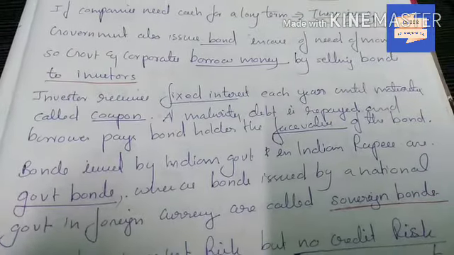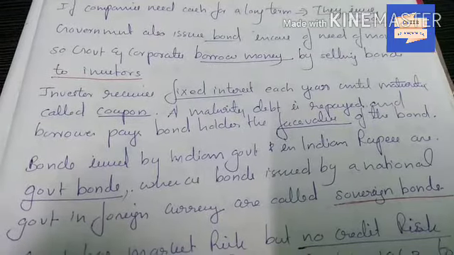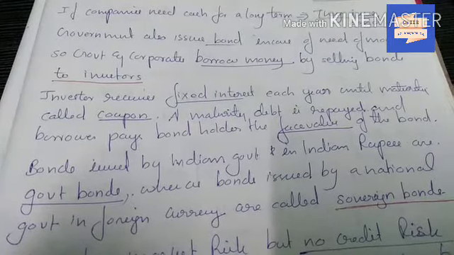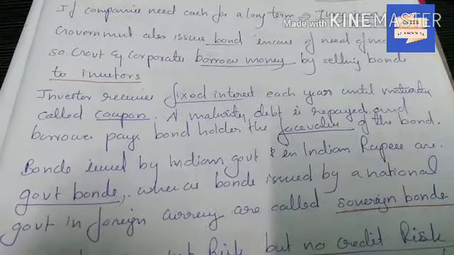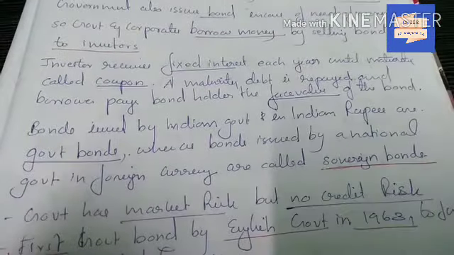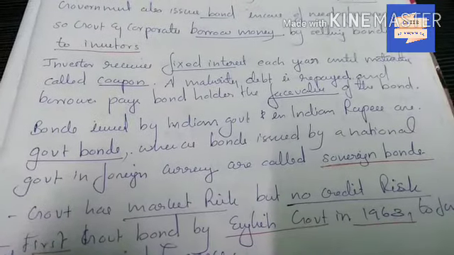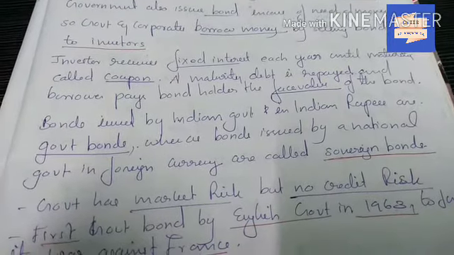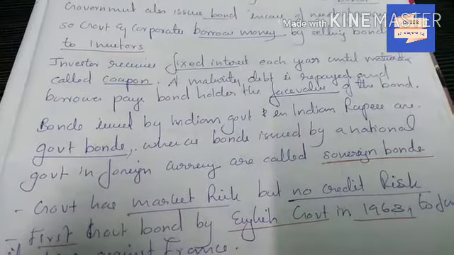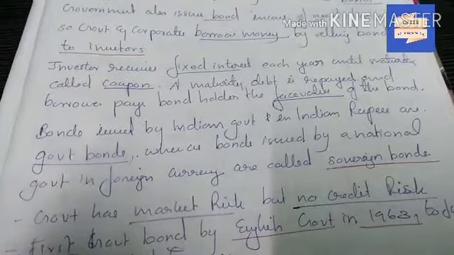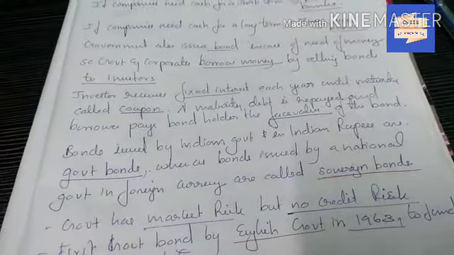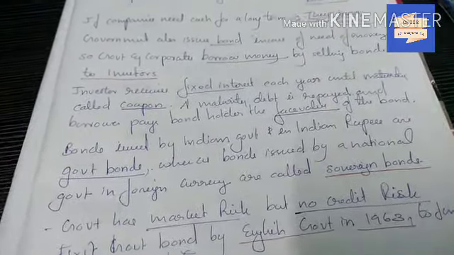Investor receives fixed interest each year until maturity, called coupon. At maturity, debt is repaid and the borrower pays the bondholder the face value of the bond. Bonds issued by the Indian government in Indian rupees are government bonds, whereas bonds issued by a national government, for example the Indian government, in foreign currency are called sovereign bonds. That is, in home currency it is a government bond, whereas in foreign currency it is known as a sovereign bond.